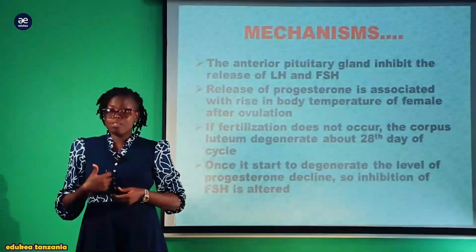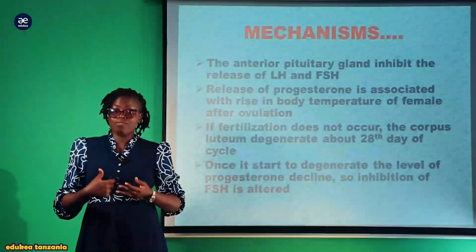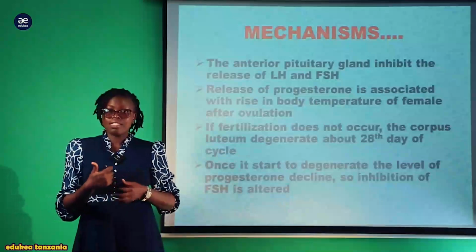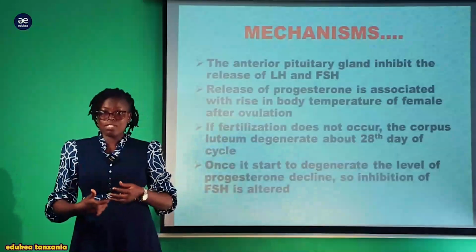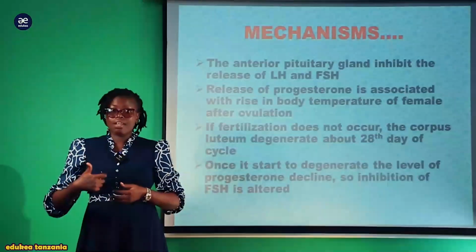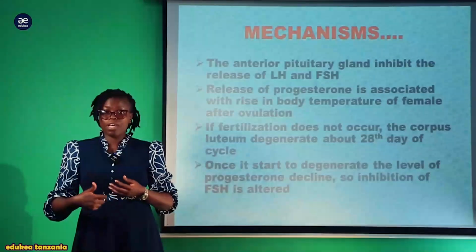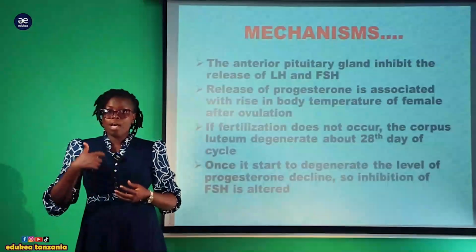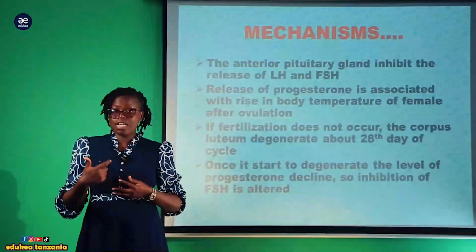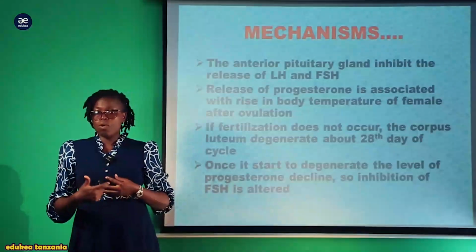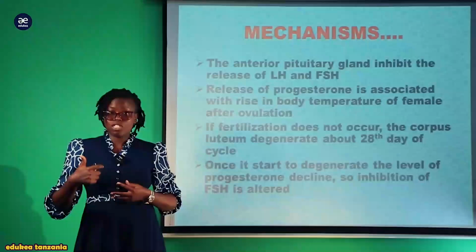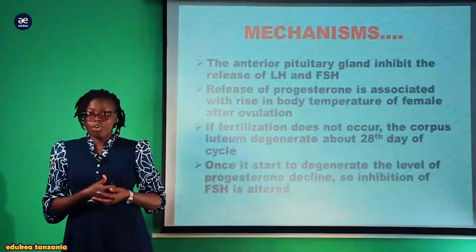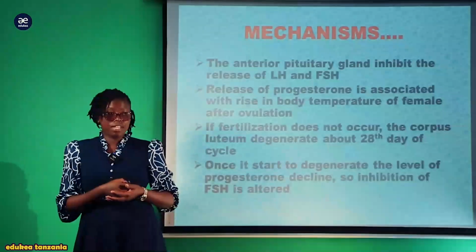Again, anterior pituitary gland ina perform negative feedback kuweza kumaintain the state of the balance or the state of stability by inhibiting the release of the luteinizing hormone pamoja na follicle stimulating hormone, ili ensure kwamba only one egg is being released at that time, na vile vile luteinizing hormone ensure kwamba only one matured egg will be released for ovulation au kwa ajili ya fertilization.